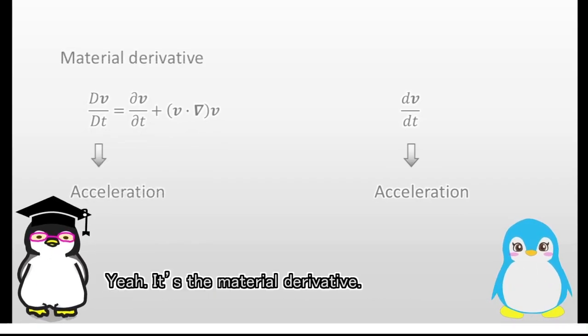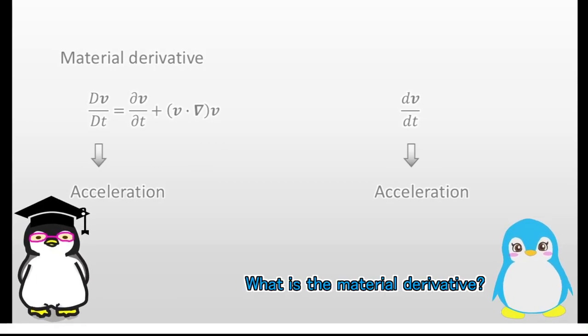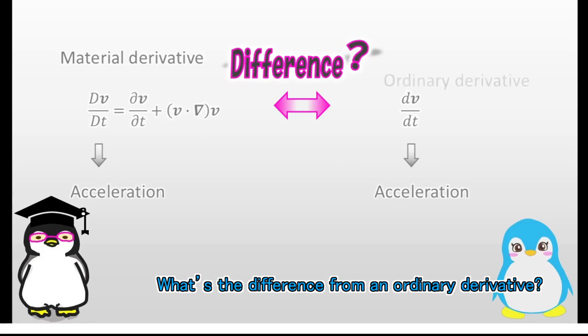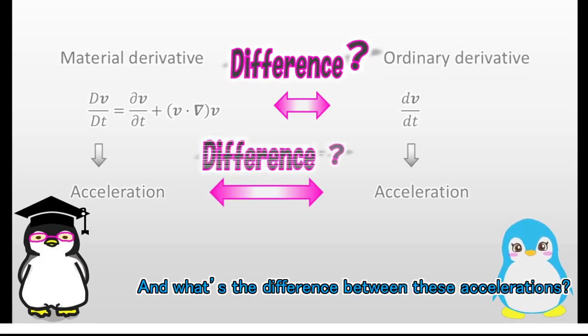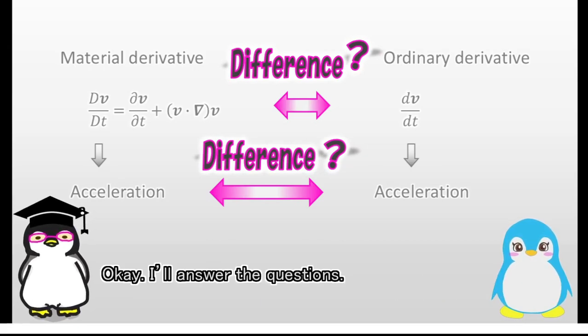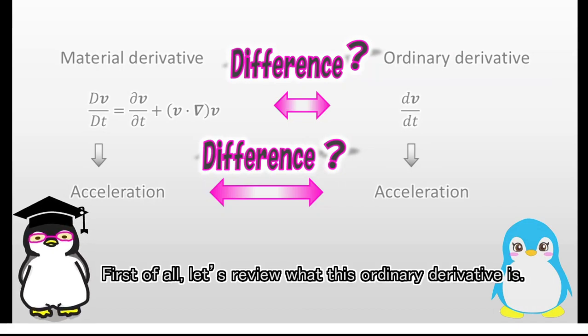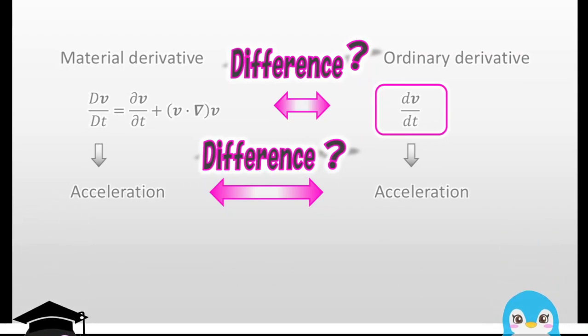Yeah. It's the material derivative. What is the material derivative? What's the difference from an ordinary derivative? And what's the difference between these accelerations? Okay. I'll answer the questions. First of all, let's review what this ordinary derivative is.